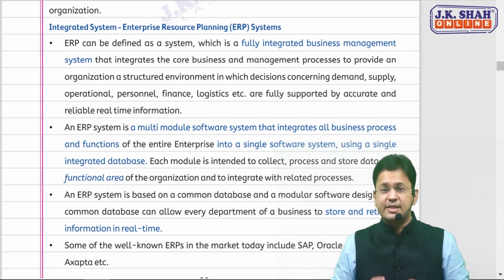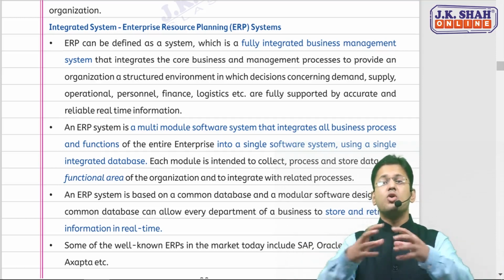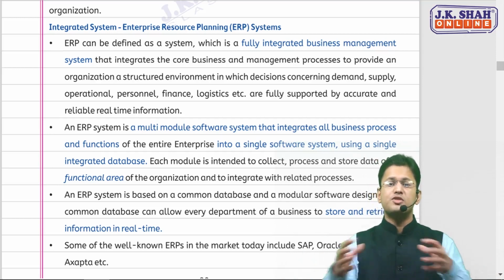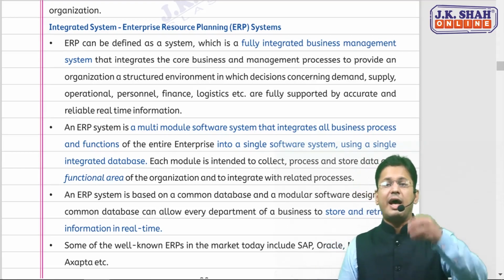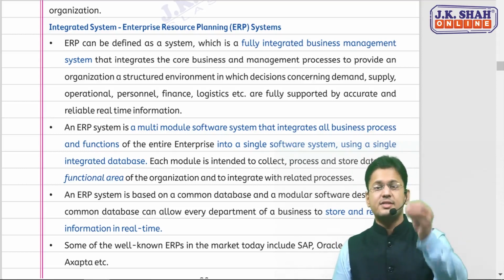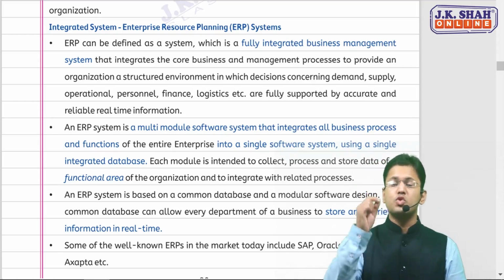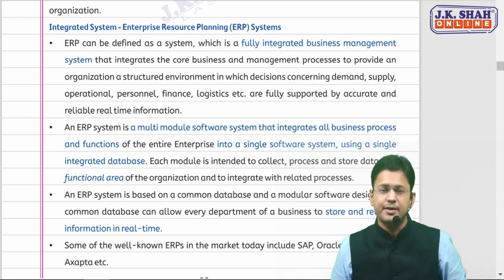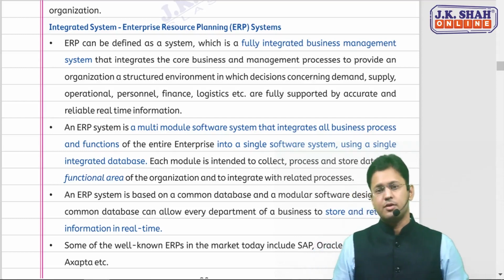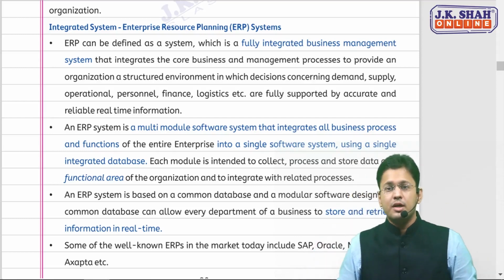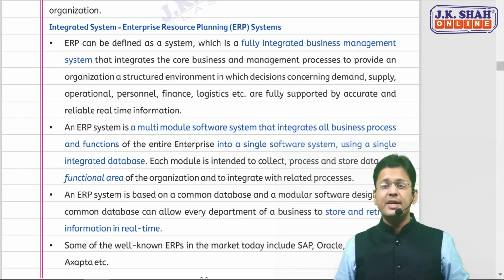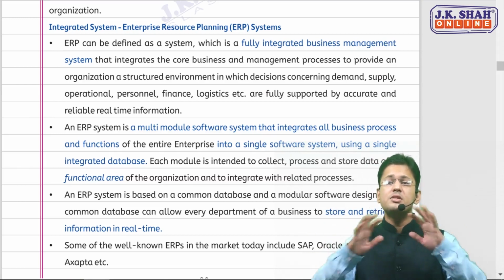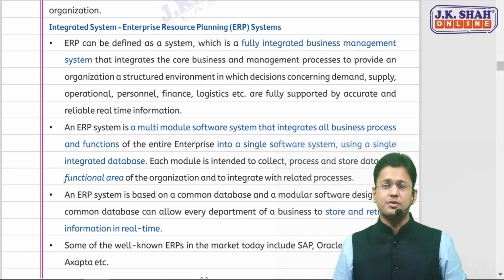The need arose that there should be a system which integrates all these departments, all these functions, all these core businesses of the organization. And the need was solved by this integrated version of the system, which is known as Enterprise Resource Planning, the ERP system. What is this ERP, sir? ERP has fully integrated every core business and every core process of the organization.